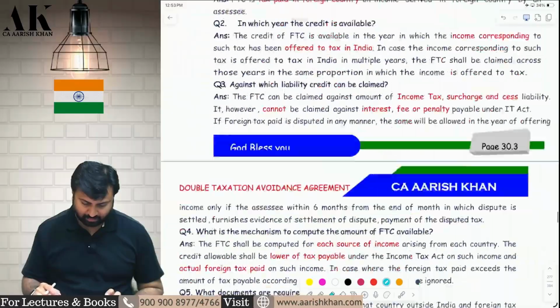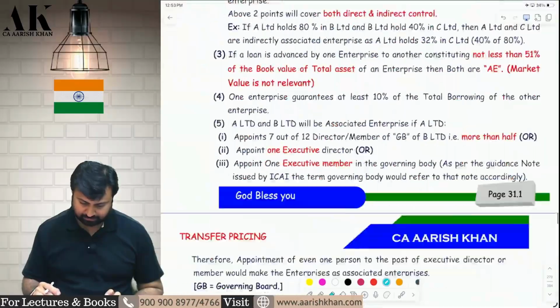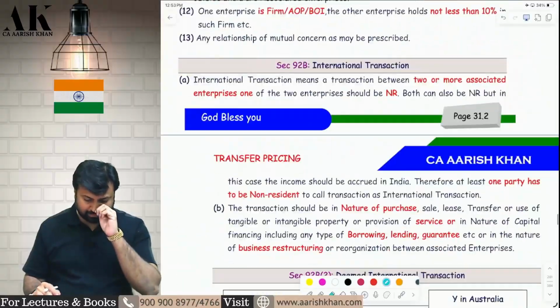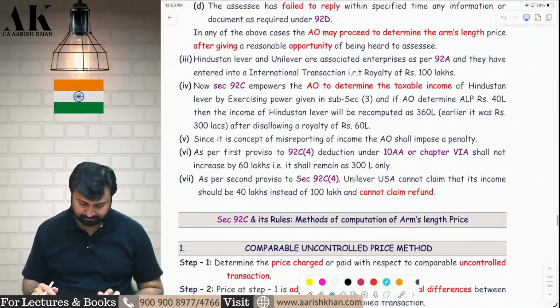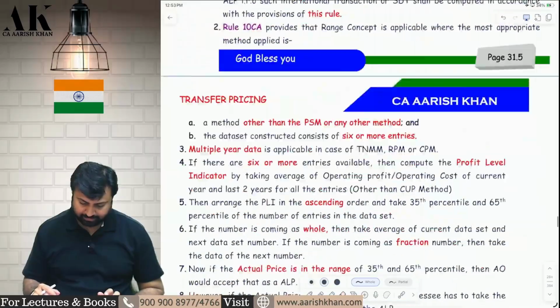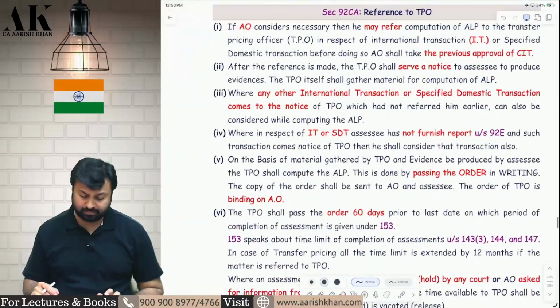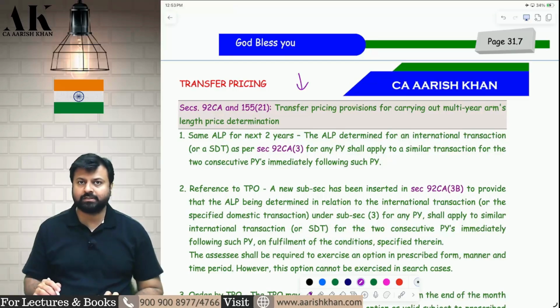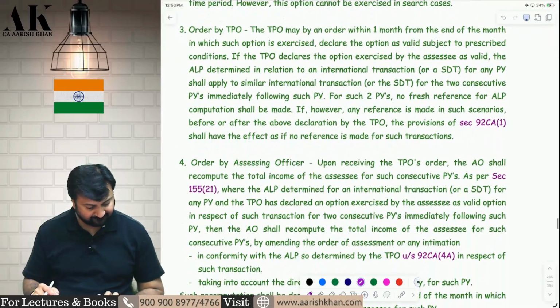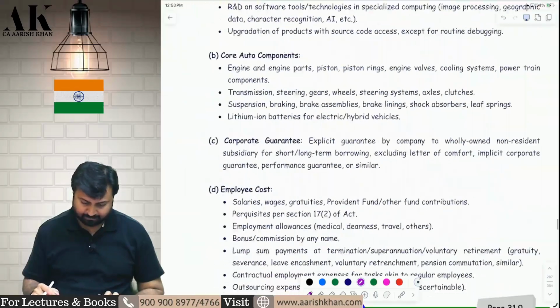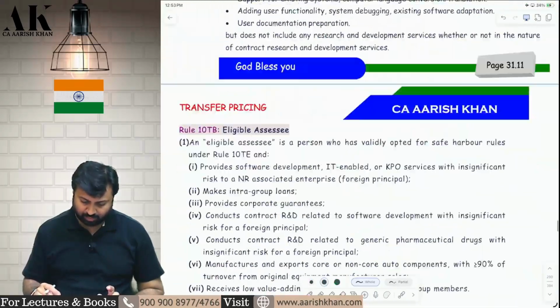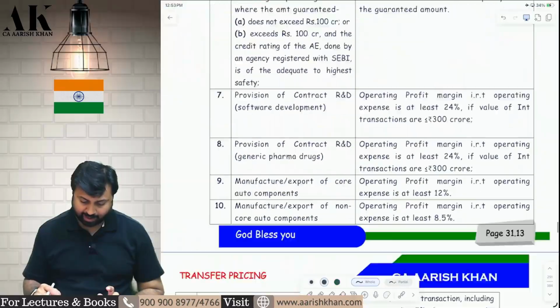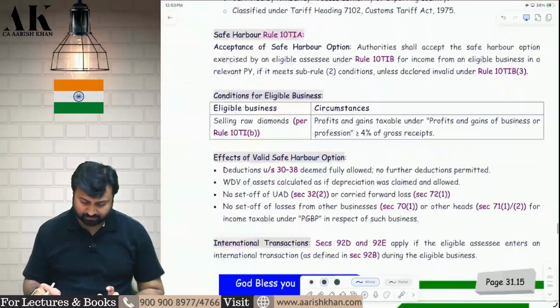In DTAA, there are no amendments. In transfer pricing, there is only one amendment which I will cover in part 2. That is the amendment with respect to transfer pricing officers. This I will cover in part 2, don't worry. There are 2 things which I will cover in part 2: one is the search and seizure amendment and one is the transfer pricing amendment. Safe harbor rule I have already discussed with you all on YouTube, which was applicable for Jan 26 also.